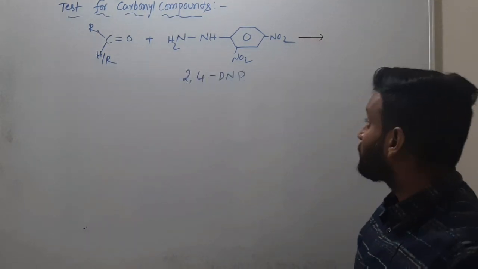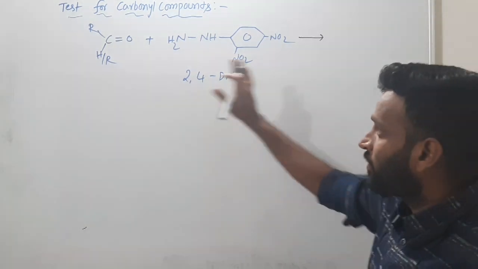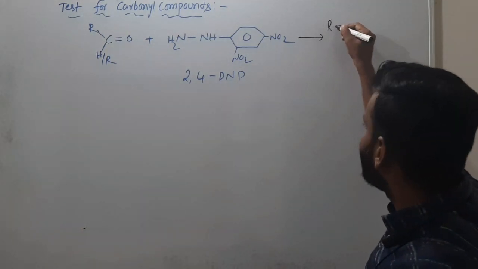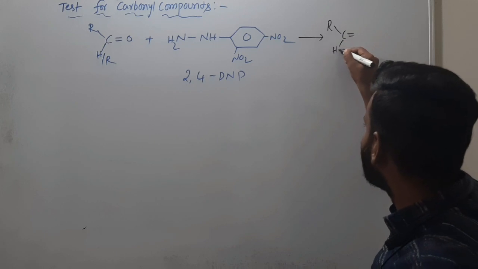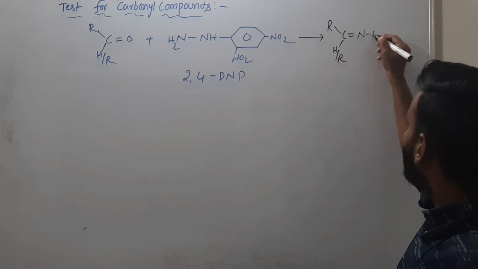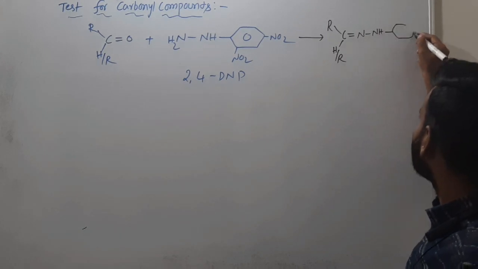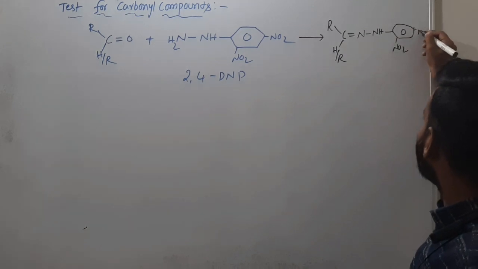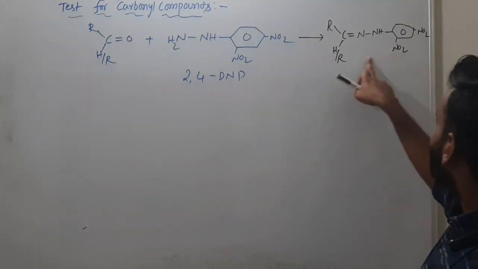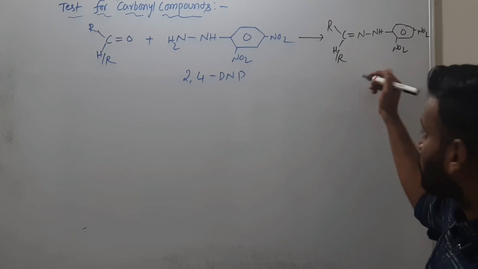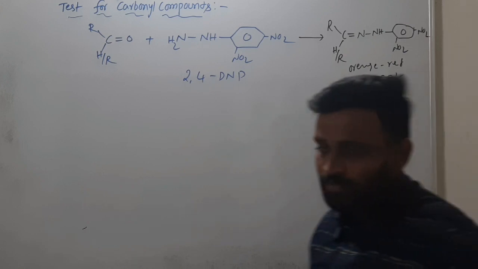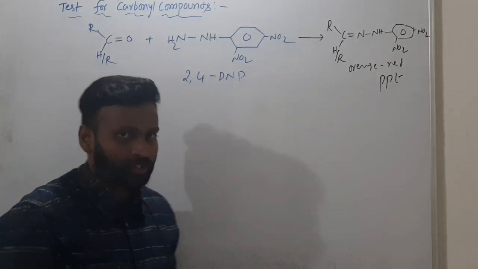then the given compound is a carbonyl compound. So what you can write here: R, C double bond, and here H or R, meaning aldehyde or ketone, double bond N and NH and C6H5, and here NO2 and here NO2. It's a benzene. What a shape it is, don't ask me. So it's a 2,4-dinitrophenylhydrazone. It is the orange-red precipitate.